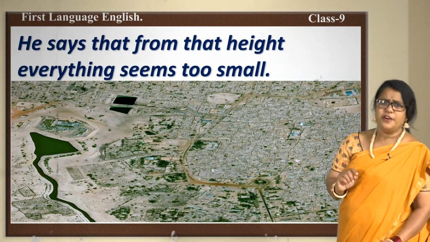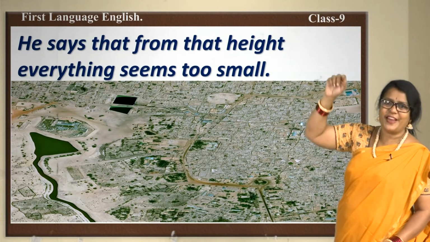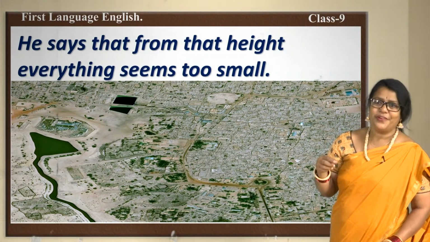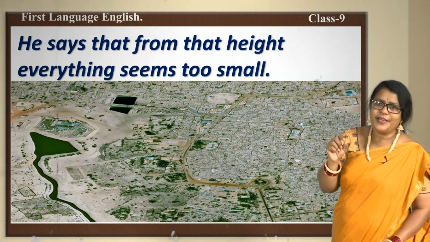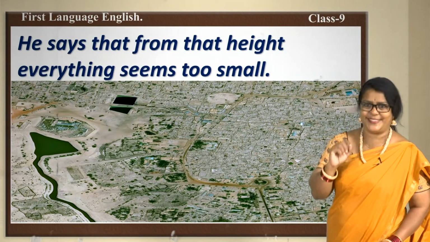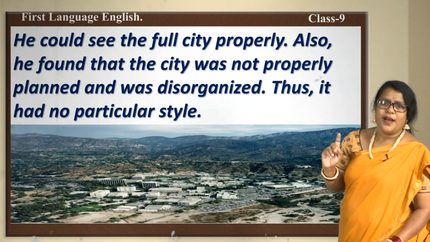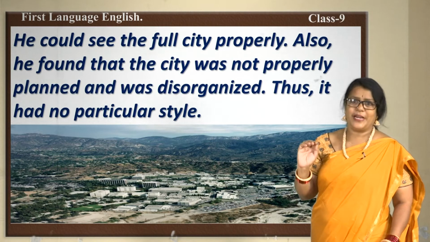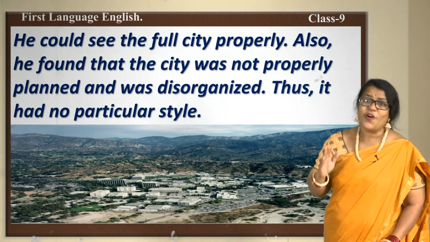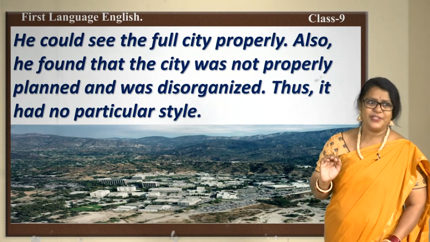He says that from that height, everything seems to be small. When we go in flight, when we look in through the window, we could see the whole country or the whole city seems to be very small, and the houses seem to be like ants. People seem to be even smaller than that, right? Yes. He could see the full city properly. Also, he found that the city was not properly planned and was disorganized. Thus, it had no particular style.